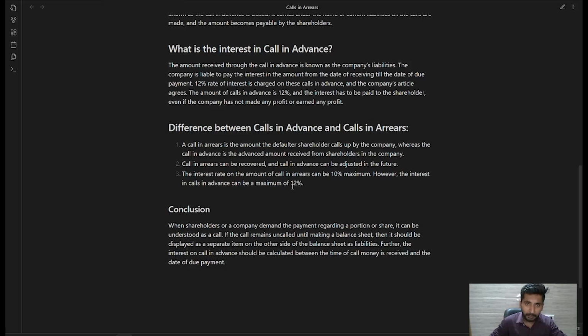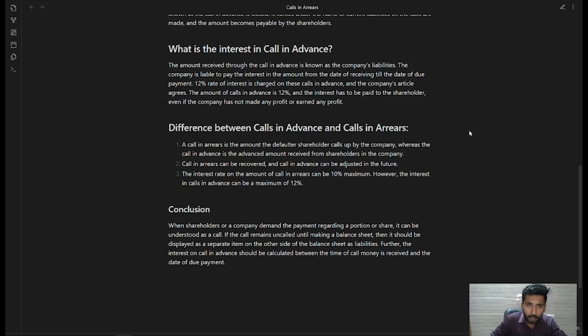The amount received through the calls in advance is known as the company's liabilities. The company is liable to pay the interest on the amount from the date of receiving till the date of the due payment. 12% rate of interest is charged on these calls in advance, if the company's articles agree.